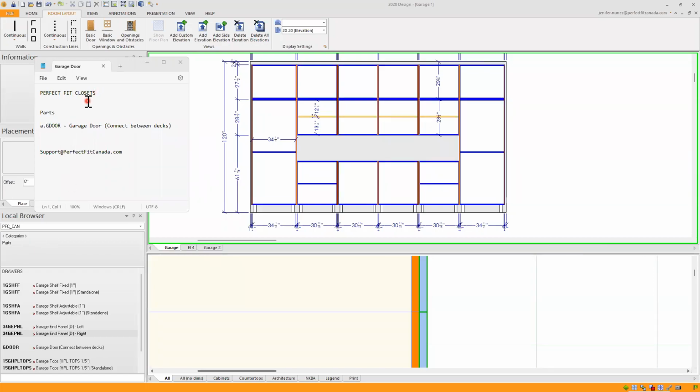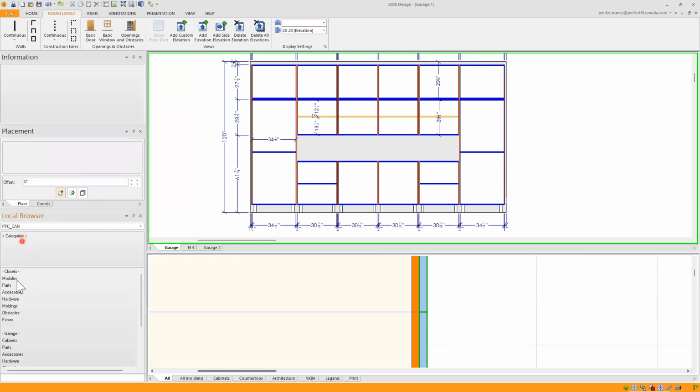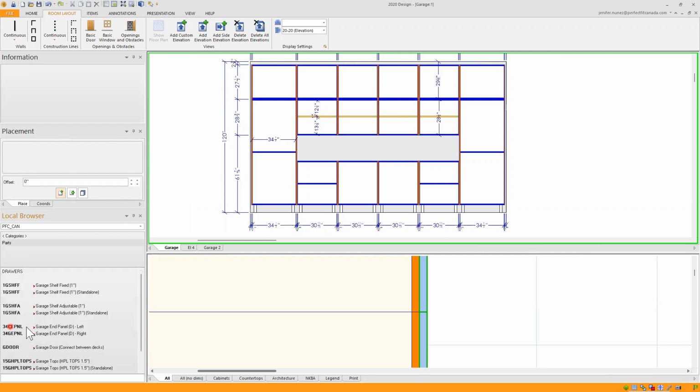Perfect Fit Closets. How to use garage parts, garage door, connect between decks. Underneath the local browser, using our PFC Canada catalog, underneath categories, we will find our closet section and our garage section. Underneath parts, we will find our garage door connect between decks.